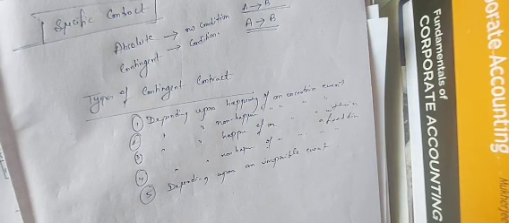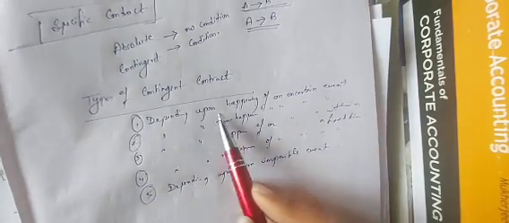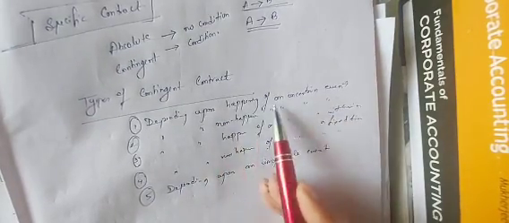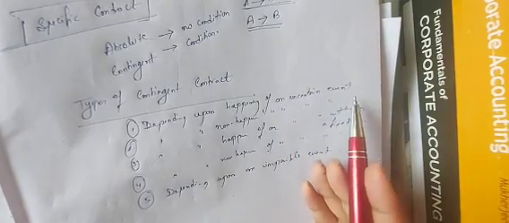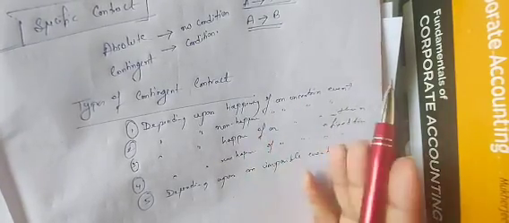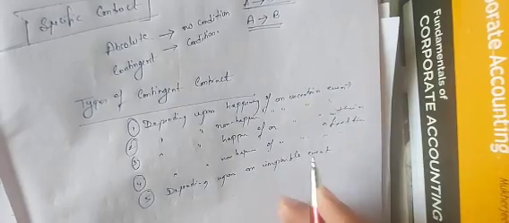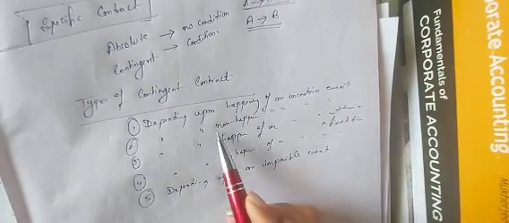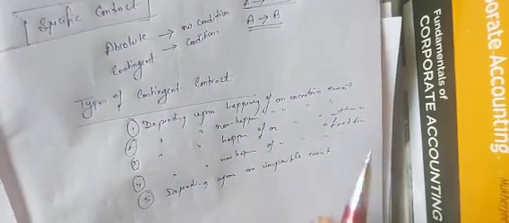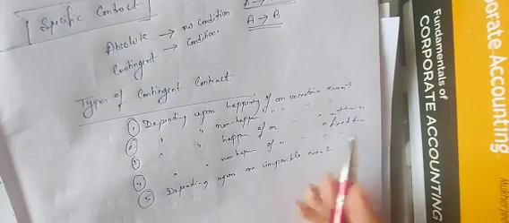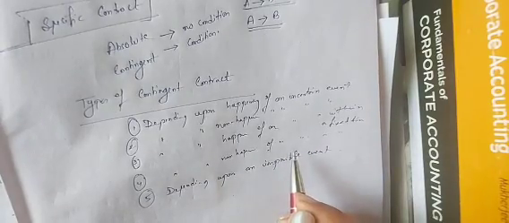So very easily I will describe with an example. Depending upon the happening of an uncertain event, A promises to supply goods to B if the ship returns. So this event is uncertain whether the ship will return or not return. We don't know. Just listen to the examples. Number 2 is depending upon the non-happening of an uncertain event. A promises to supply goods to B if the ship does not return. If the ship doesn't return, A will not give.